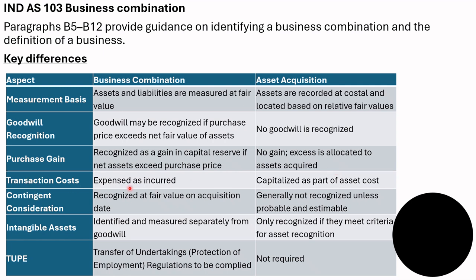Transaction cost. In a business combination, it is expensed as incurred; in an asset acquisition, it is capitalized as part of asset cost. Contingent consideration is recognized at fair value on the acquisition date in a business combination, while in an asset acquisition it is generally not recognized unless probable and estimable. Intangible assets are identified and measured separately from goodwill in a business combination, while in an asset acquisition they are only recognized if they meet the criteria for asset recognition. TUPE, the Transfer of Undertakings (Protection of Employment) regulations, must be complied with in case of a business combination. However, it is not required in case of an asset acquisition.